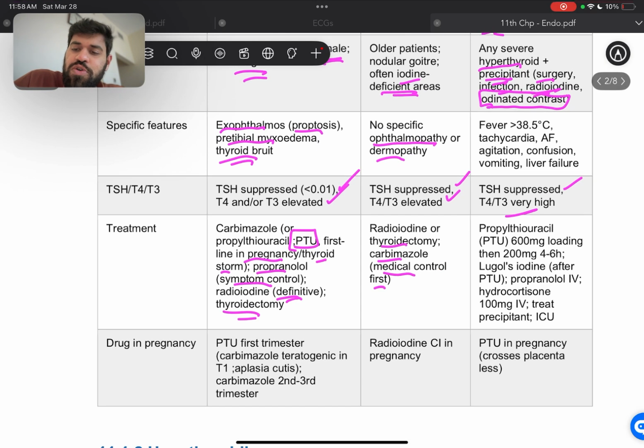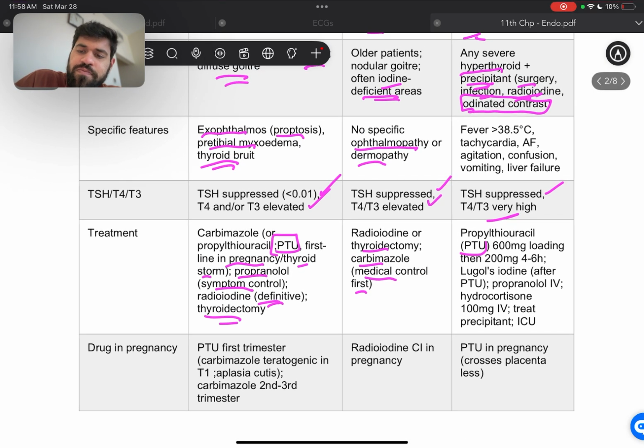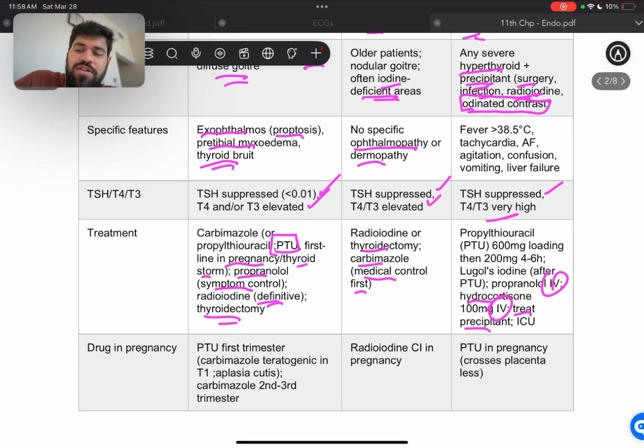Then for thyroid storm, first line PTU, 600 mg loading, then 200 mg. All right, now this is an important regimen because I've seen questions about 600 mg, then 200 mg, every 4 to 6 hours. Then Lugol's iodine after PTU. Then we have propranolol IV, hydrocortisone 100 mg IV again, and then we treat the precipitants, especially in the ICU.